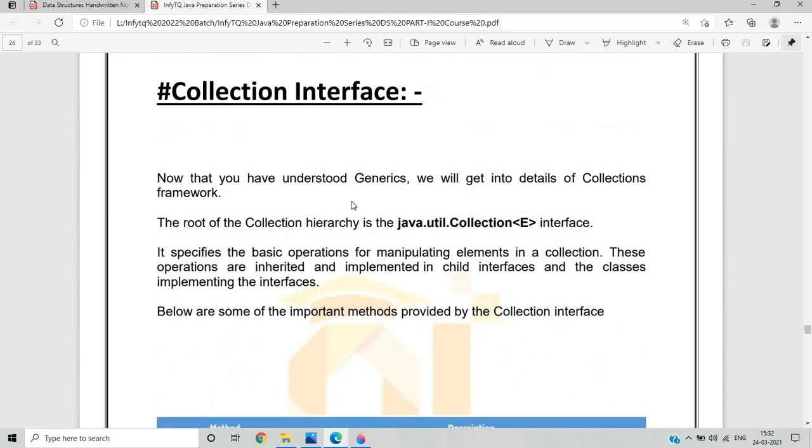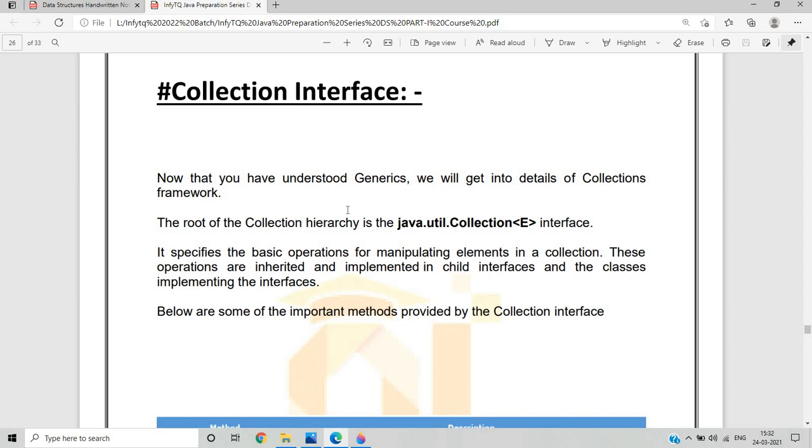Moving on to the next topic, the collection interface. Friends, as these concepts are only important for the theoretical part, for the numerical part, as we discussed in the previous topic, for practice you should solve more and more questions on the platform. And there is one important update: there is no section on object-oriented programming using Java, so you can practice that by yourself.